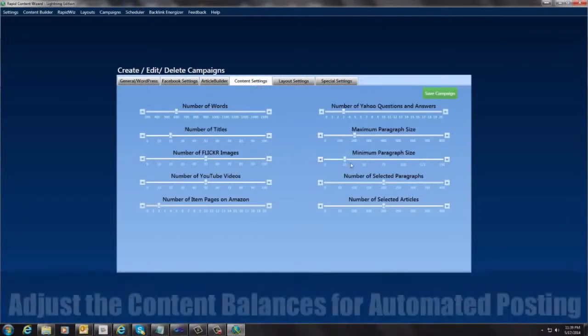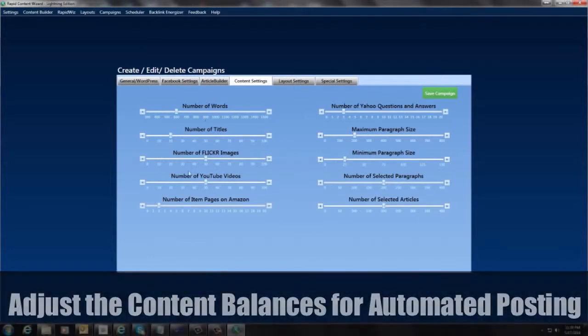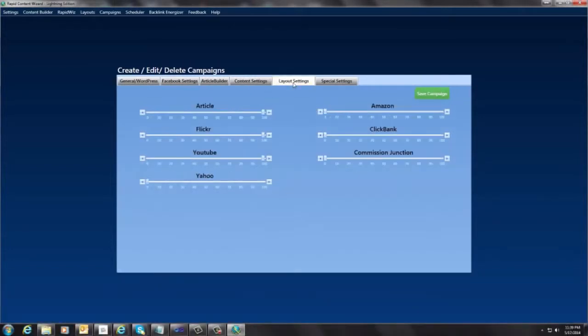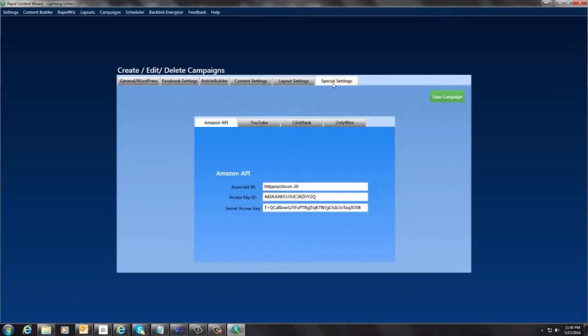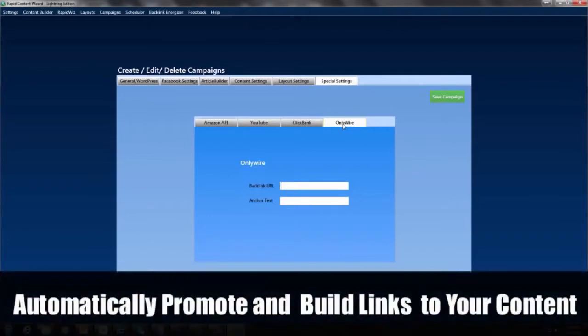These are all optimized at the best settings, but if you want to tweak these, you're certainly welcome to do that. Here we have the layout settings, so if you want to have, say, a ClickBank offer only on here 50% of the time, 50% of the posts, you can set it up that way, or you can have it every time that it posts you get a ClickBank offer on there, a different one. And then you come over here and there are also some special settings that you can change as well.